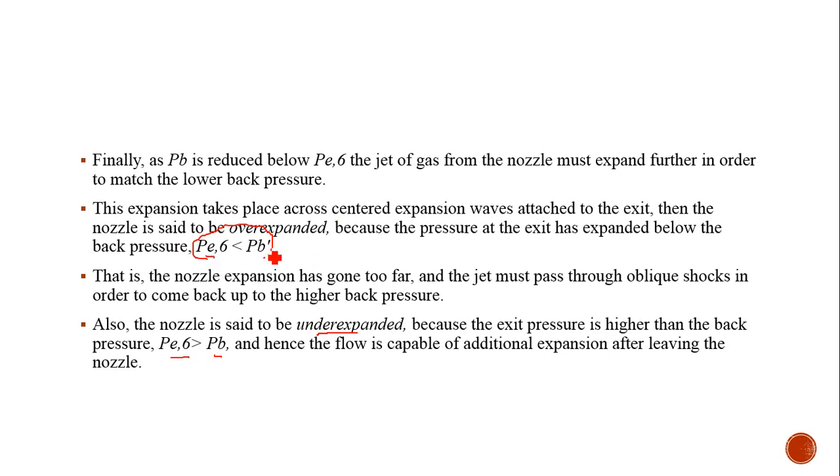Just note like this, no need of this P6 and all. Just write P less than PB: over expanded. P greater than PB: under expanded.